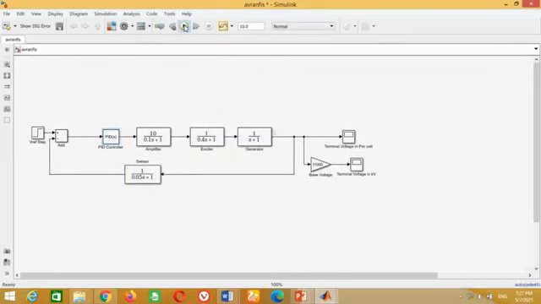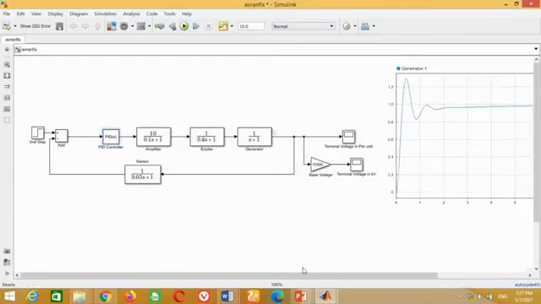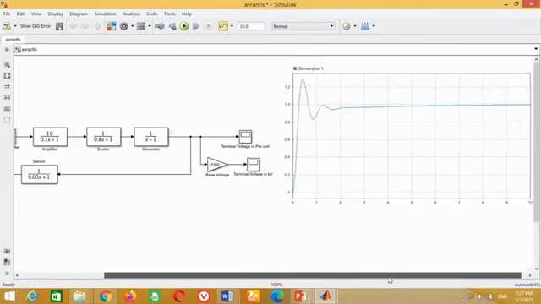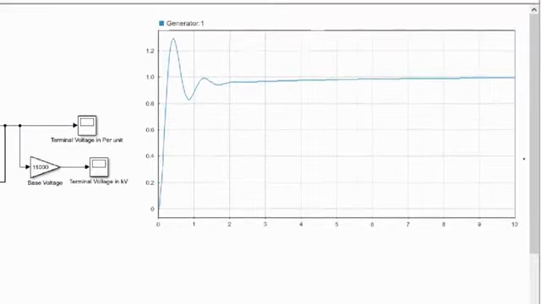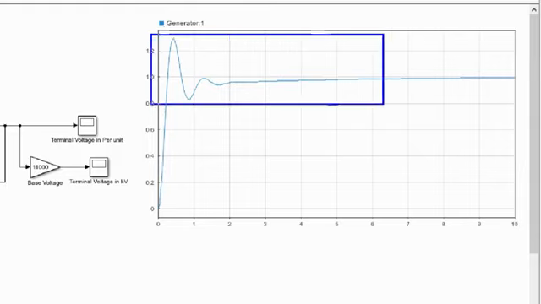Run the simulation. In the previous video, as mentioned a few moments before, we discussed that its response was satisfactory, which was obtained after several attempts. However, if you notice the graph, it still contains a large overshoot and a very long settling time. Therefore, its response can be further improved by using the PID tuner block available in MATLAB Simulink.